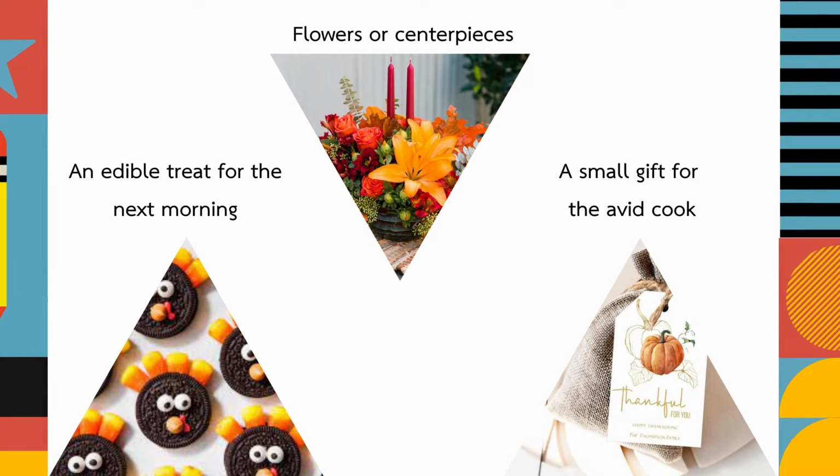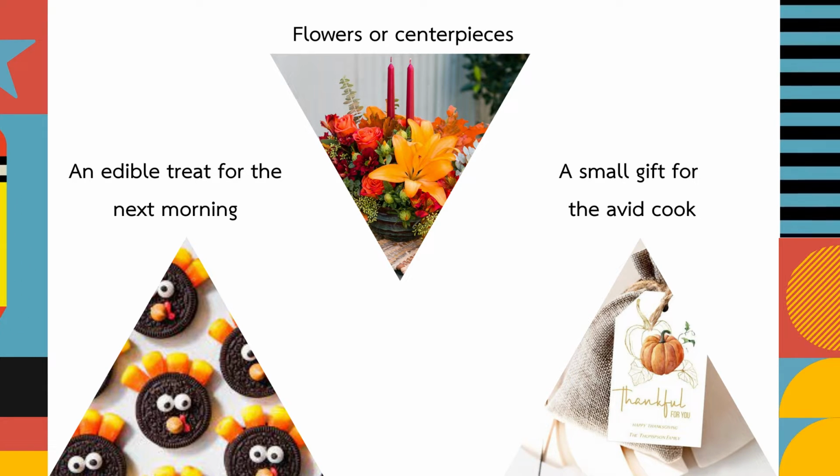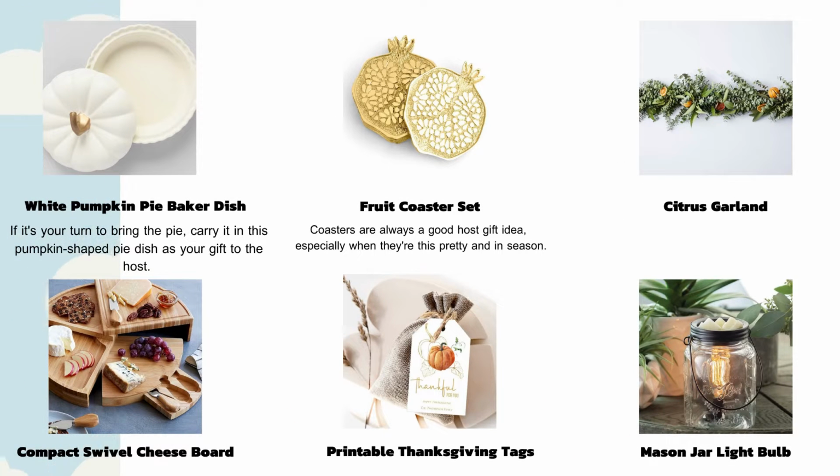An edible treat for the next morning, flowers or centerpieces, a small gift for the avid cook. White pumpkin pie baker dish. If it's your turn to bring the pie, carry it in this pumpkin-shaped pie dish as your gift to behold. Fruit cluster set. Clusters are always a good host gift idea, especially when they're this pretty and in season. Citrus garland, compact river sheet board, principal Thanksgiving tag, mason jar light bulb.